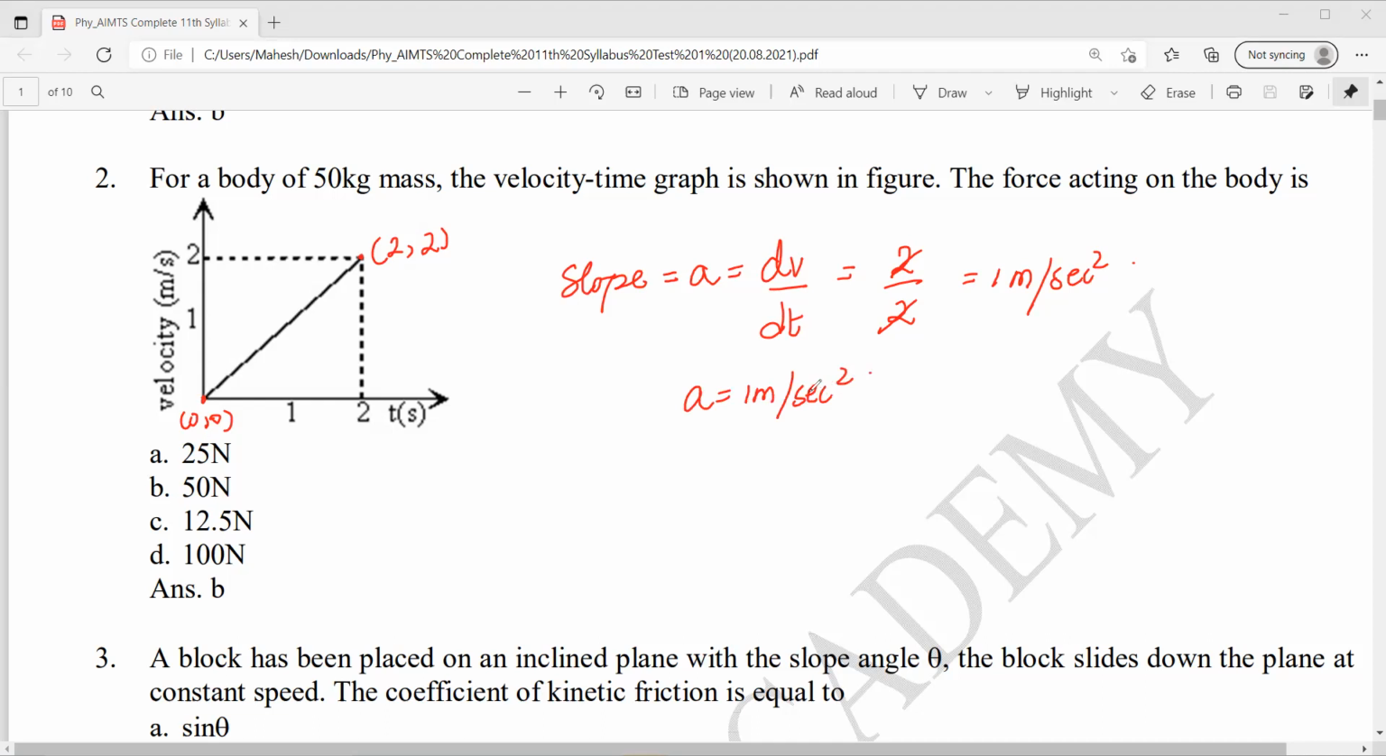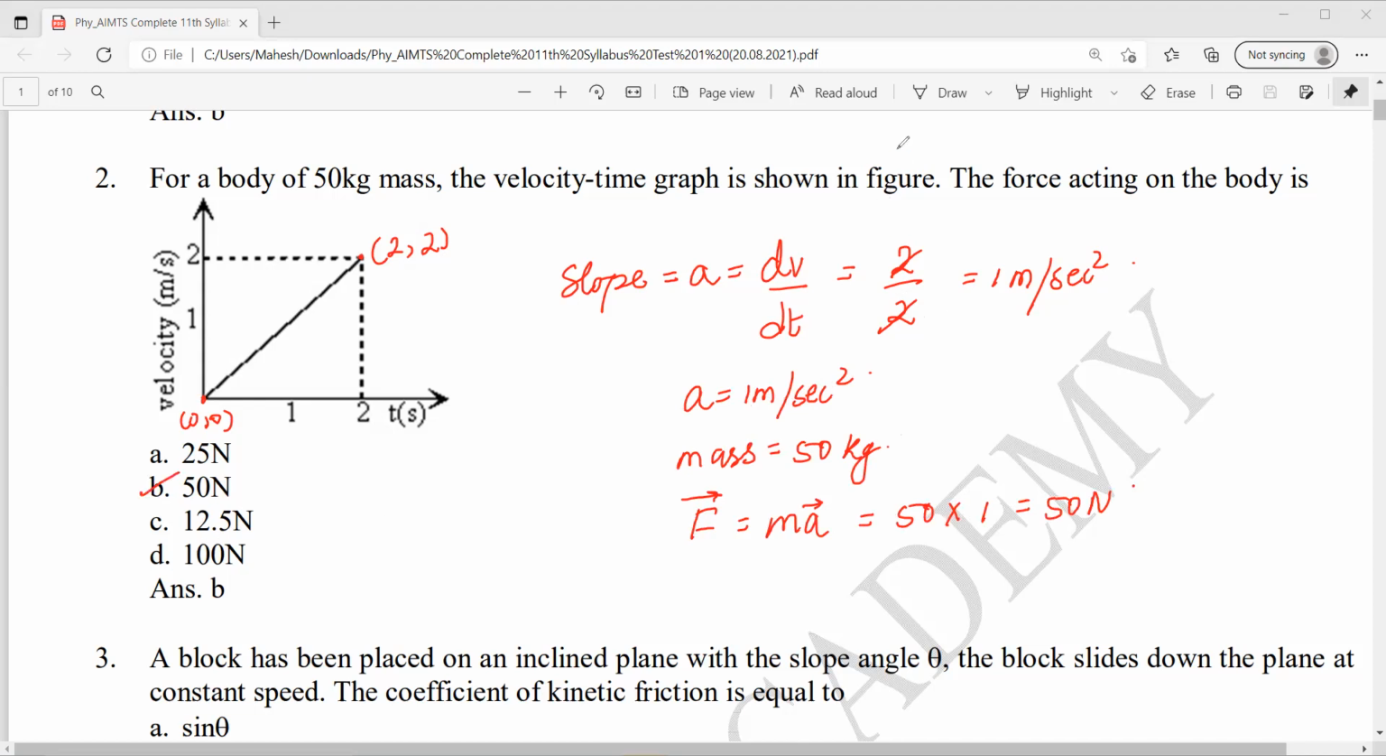Now, what I need is force. Mass is also given, right? Mass is given how much? 50 kg. So force will be how much? m times a. Mass is 50 times 1, equal to 50 Newton. So option B is correct.